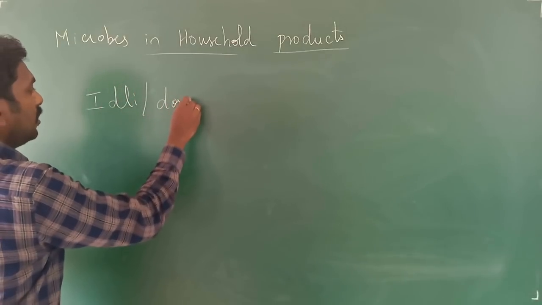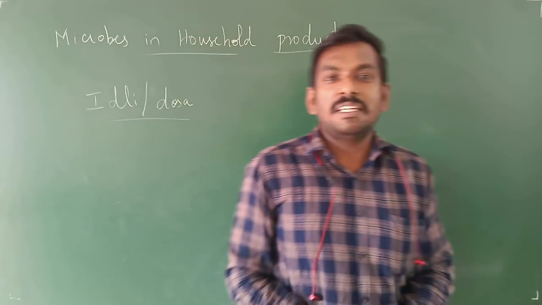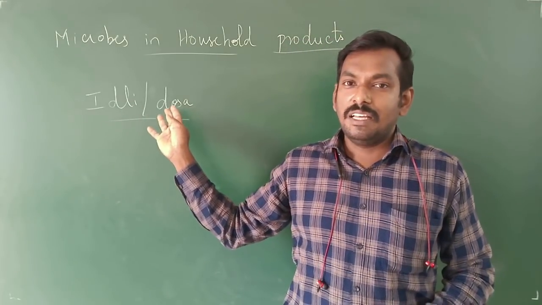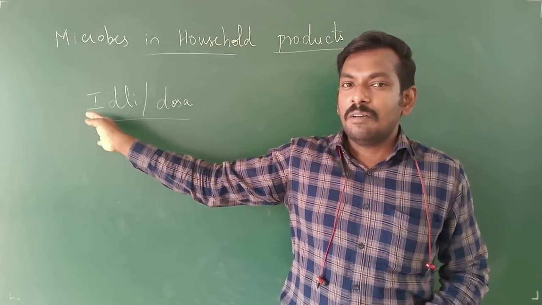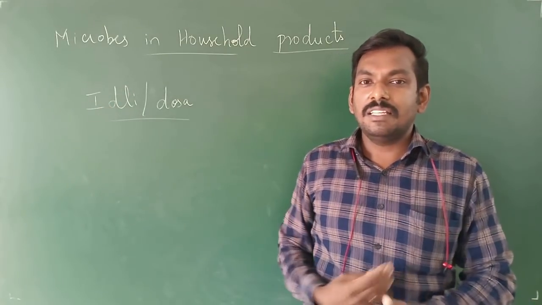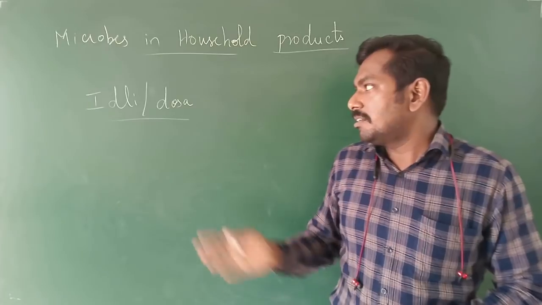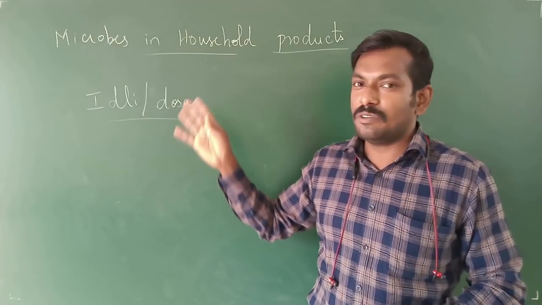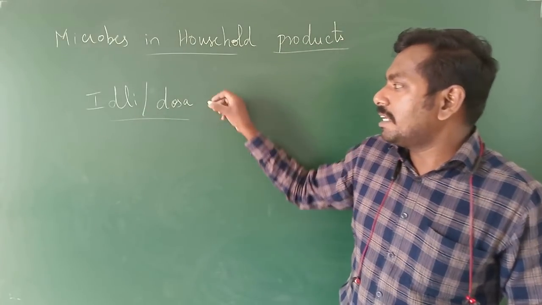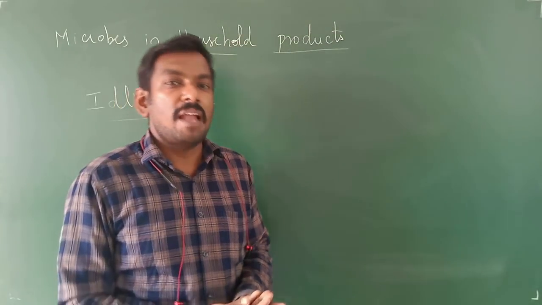we will be using idli and dosa, right? You might have studied in your lower classes about the making process of idli and dosa. So idli is called the boiled steamed rice cake or fermented cake. Then you will have the dosa, right? You must also have studied about dosa in your lower classes, how it is made. Mainly idli is made by mixing rice and urad dal, especially the black gram, right?